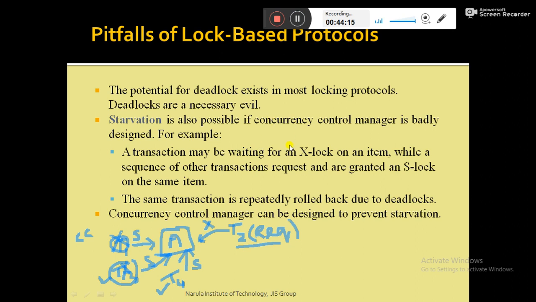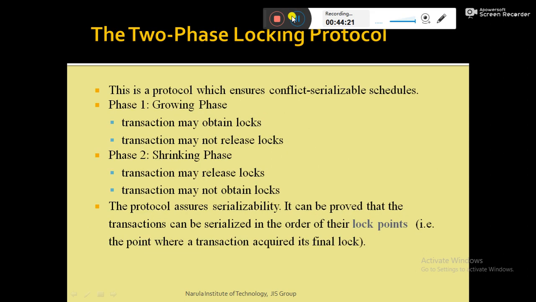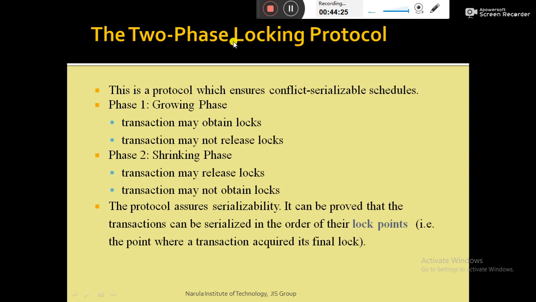So deadlock and starvation are the two drawbacks which generally occur in the lock-based protocol. Next is the two-phase locking protocol. Actually, the two-phase locking protocol is a modification of the normal lock-based protocol. It's a more sophisticated version of the lock-based protocol. With the same objective, the two-phase locking protocol is the protocol by which the concurrency control component ensures conflict serializability.